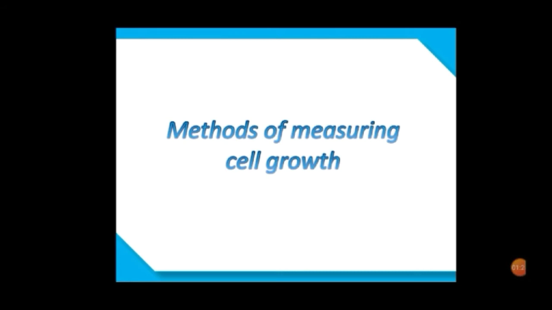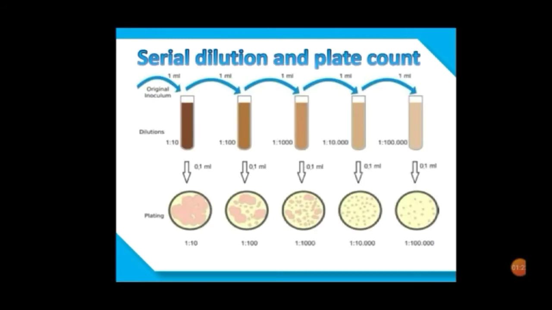Methods of measuring cell growth. The first is serial dilution in the plate count method. Serial dilution, as the name suggests, is a series of sequential dilutions that are performed to convert a dense solution into a more usable concentration. Or we can say that serial dilution is often associated with reducing the concentration of the cells in a culture to simplify the operation.